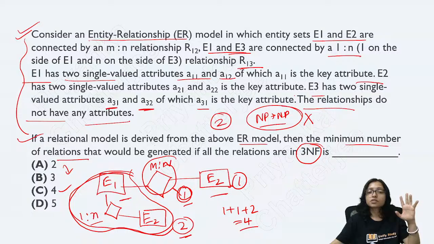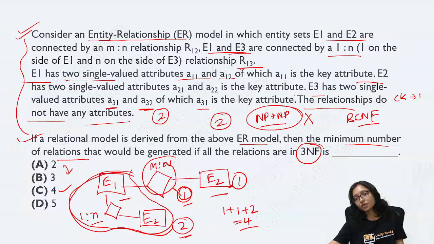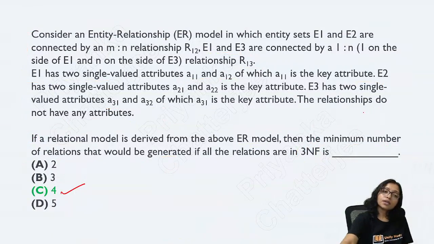Don't be confused. There will be no chance, because only two attributes are present. Whenever there are two attributes, it will definitely be in BCNF, because one will be your candidate key and the other one will be your non-prime attribute. So definitely it will be in BCNF for two attributes, and here there is no chance. So that's why this answer will be 4.